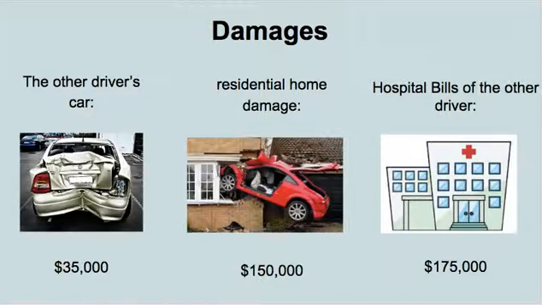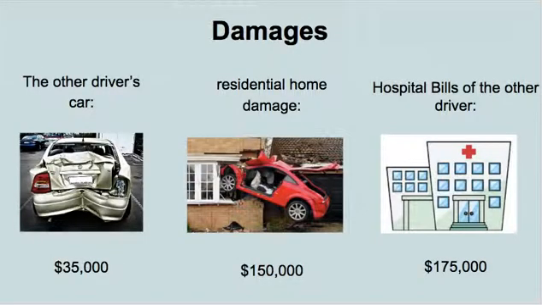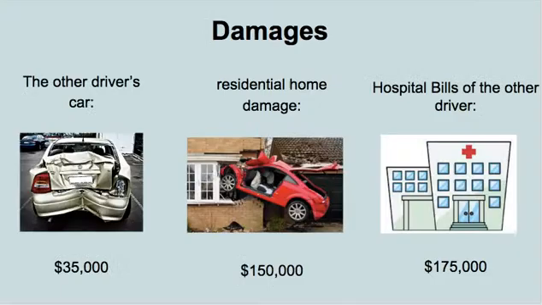The insurance company would cover the entire thing because the first number is 50 and they will pay a maximum of $50,000 to one individual. On the other slide, we find that $150,000 was in damages by John's car to this house. Now, you will look at that and say, oh, he has a $200,000 policy and he's covered. Well, in reality, he would not be because the insurance company is only going to pay $50,000 maximum to one individual. So, for this other car, yes, they would cover the entire thing.